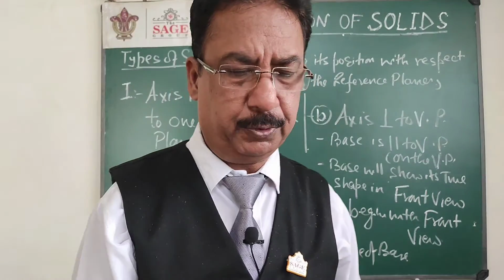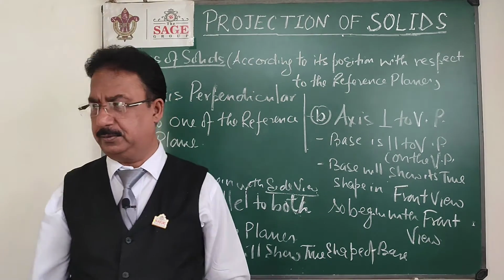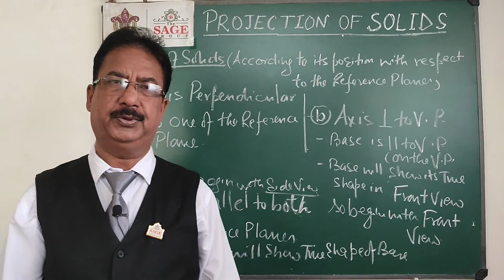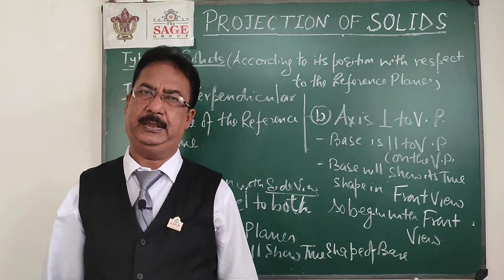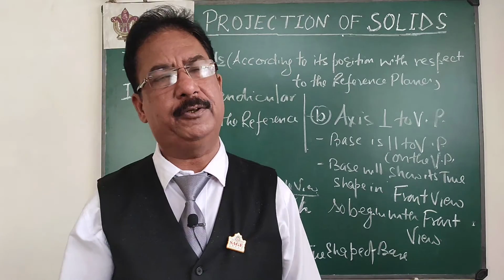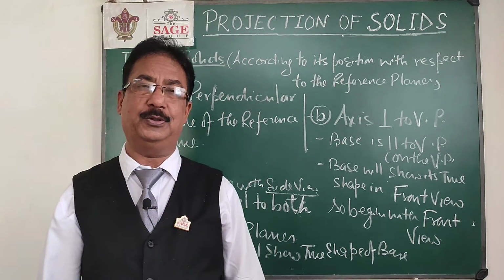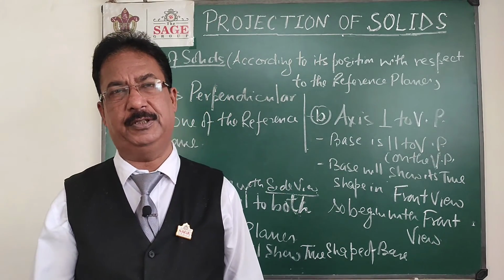These are the two simplest positions of any solid. I hope that today's concept you will understand. These are the simple concepts. Axis perpendicular to HP, begin with top view. Axis perpendicular to VP, begin with front view. And if axis is parallel to both HP and VP, you should start with side view.